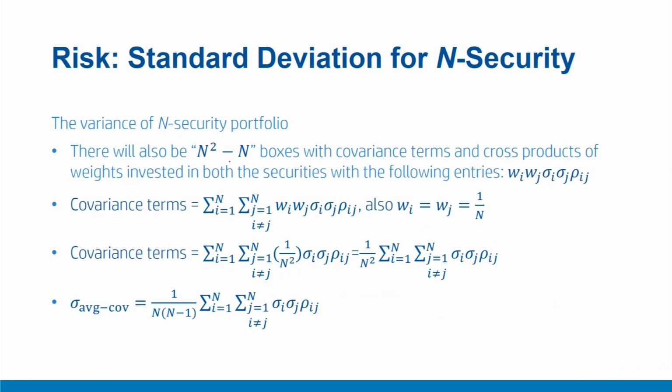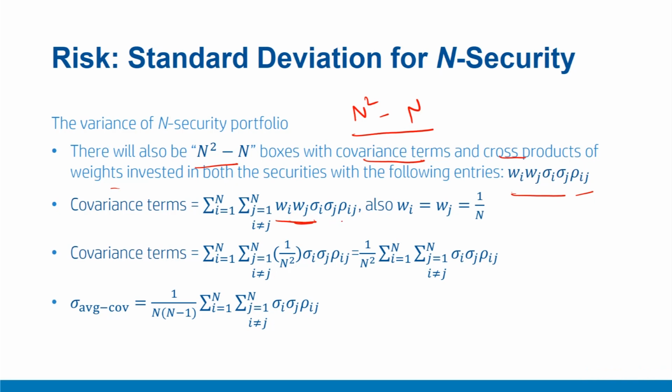Now let us focus on the off diagonal boxes. As we noticed, there are total n square boxes and n are the diagonal boxes, so we are left with n square minus n off diagonal boxes, which include covariance terms or the cross products of securities, including the weights invested in these securities, and the resulting term, we have already seen this, will appear something like Wi Wj sigma i sigma j into rho ij. So these are our off diagonal terms. Now the overall multiplication will appear something like this. If I sum up all the covariance terms of off diagonal terms, all those n square minus n terms, I'll end up with something like this.